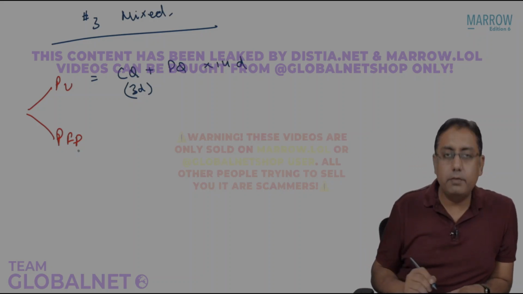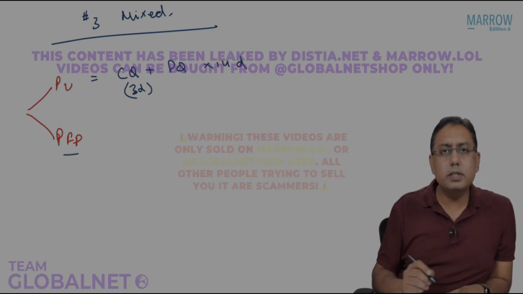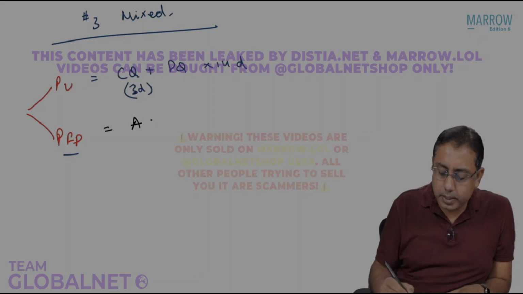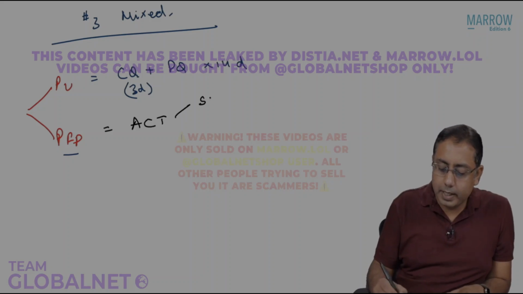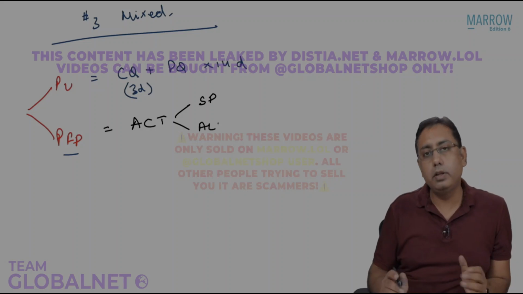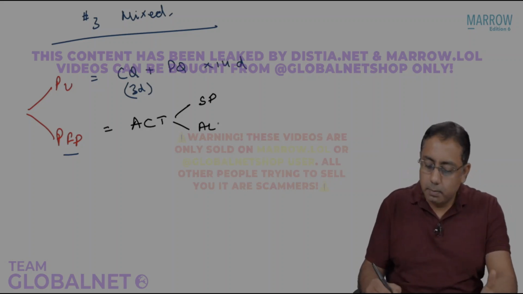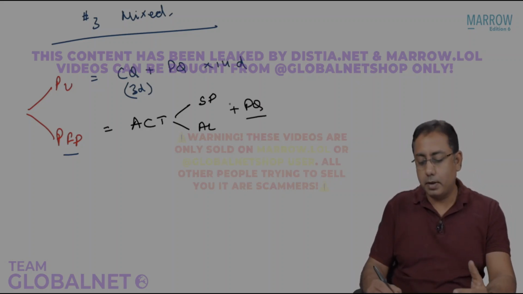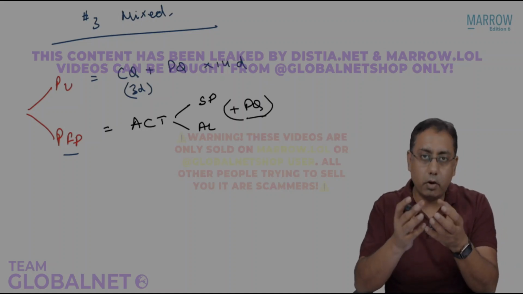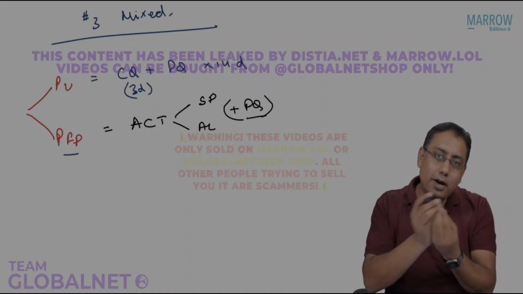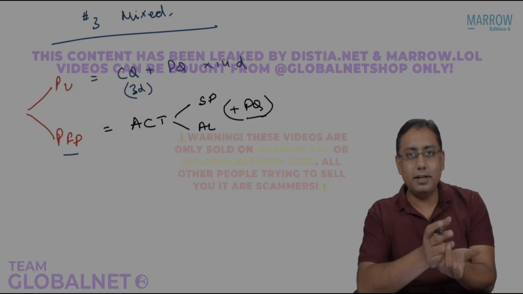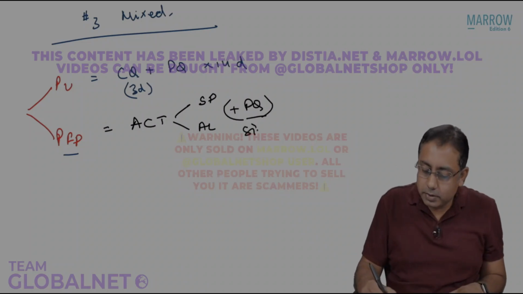In case it is Plasmodium falciparum, what is the drug you're giving? You're giving artemisinin based combination therapy. It should be SP or AL depending on the northeastern states or the normal states. Plus you are also giving primaquine, which you already know is a part of the ACT-SP or the ACT-AL, right? It's given as a single dose.